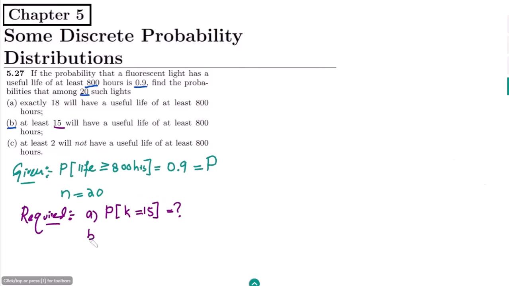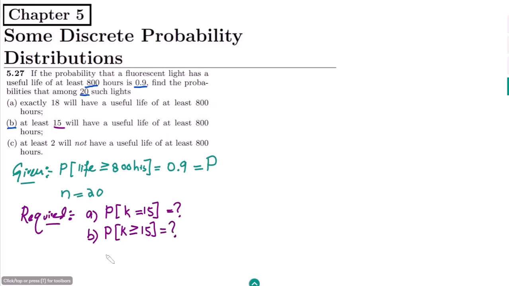B is the probability that at least 15 will have a useful life of at least 800 hours. So at least means greater or equal, so k should be greater or equal to 15, and the maximum is 20 because the total number of items is 20.